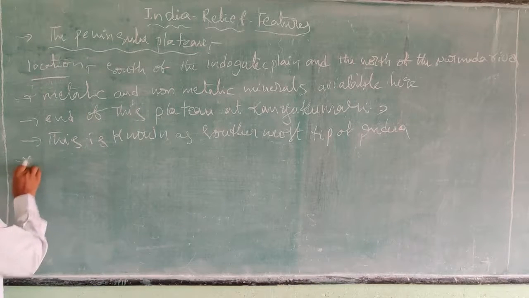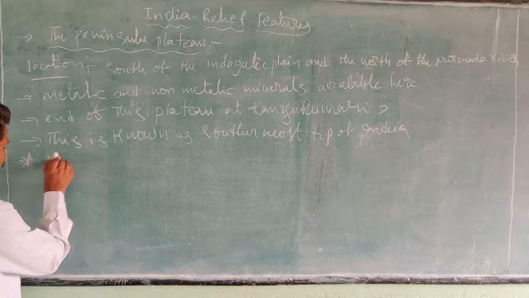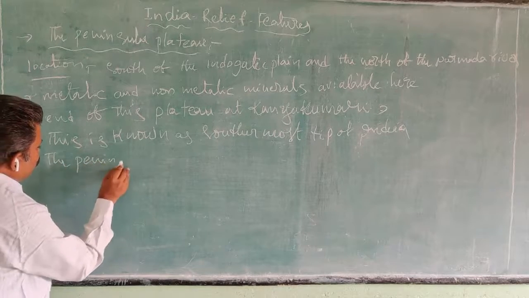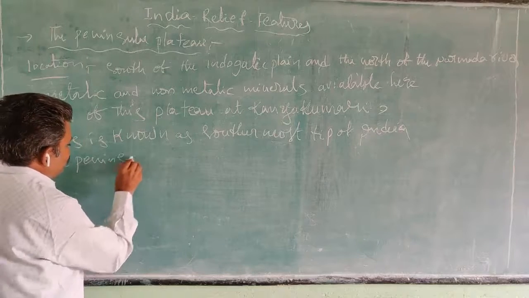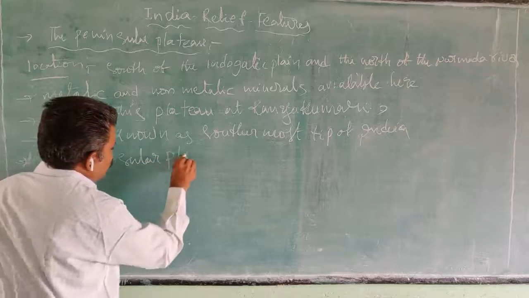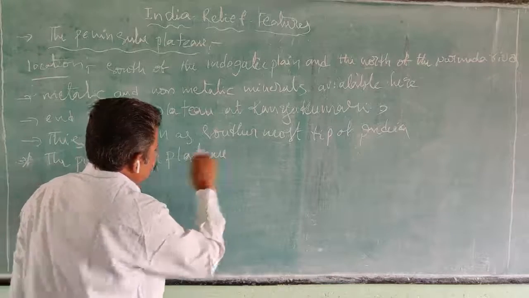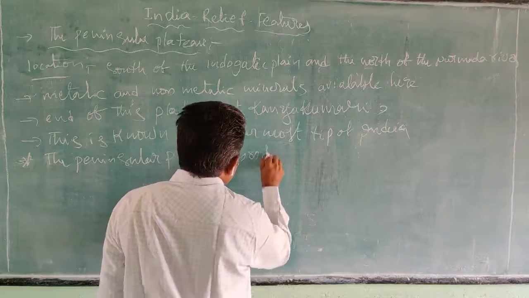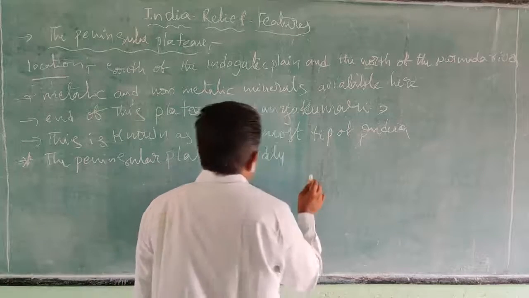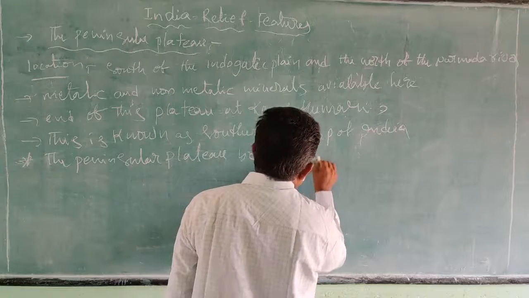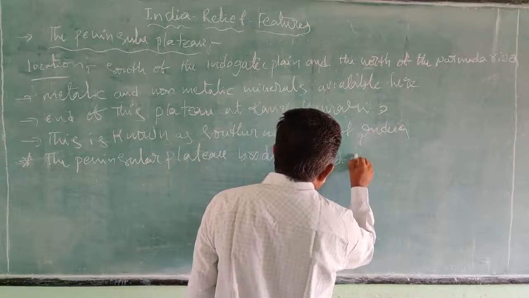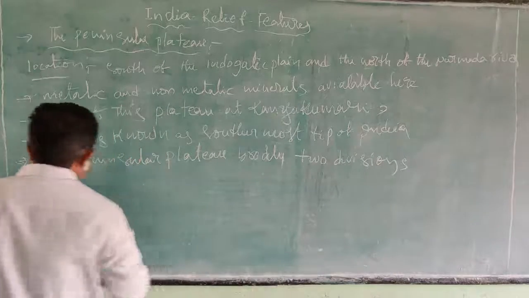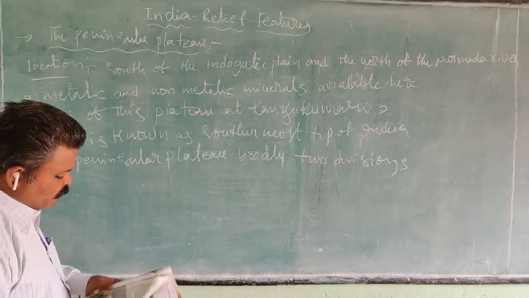The Peninsular Plateau has broadly two divisions.